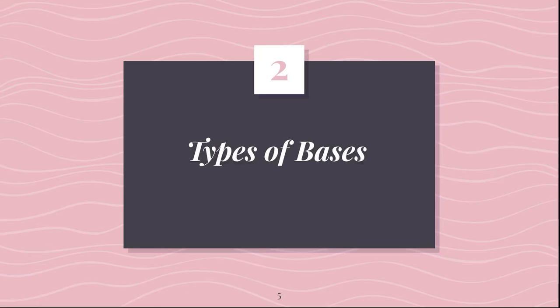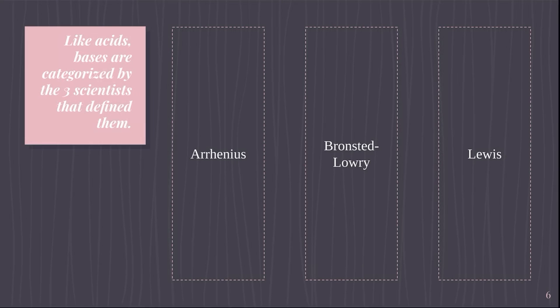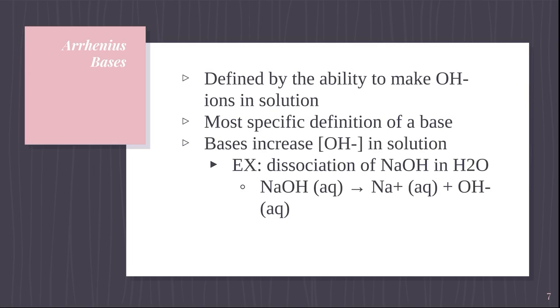Types of bases. Like acids, bases are categorized by the 3 scientists that define them: Arrhenius, Bronsted-Lowry, and Lewis. Arrhenius bases are defined by the ability to make OH- ions in solution. The most specific definition of a base is the Arrhenius definition. So bases just increase the concentration of hydroxide ions in solution.